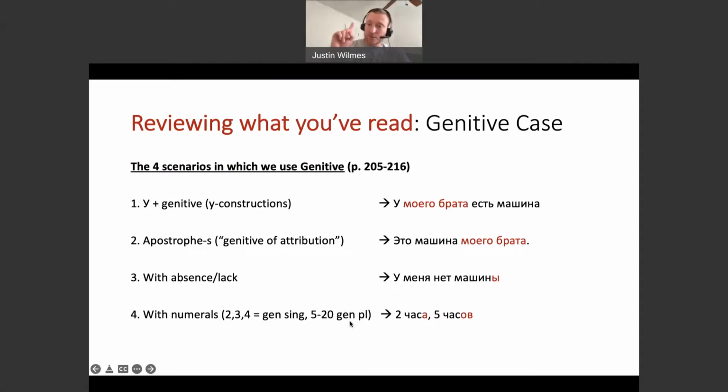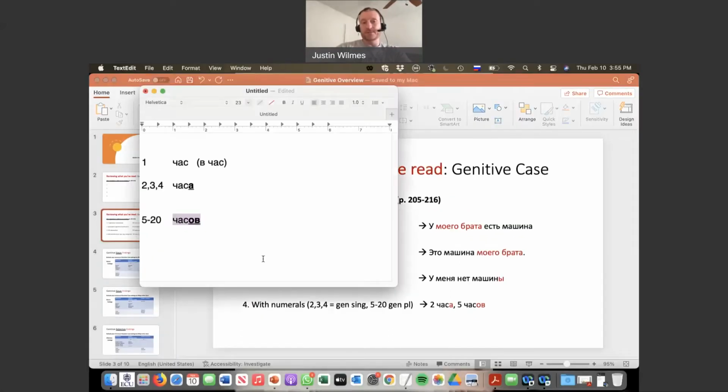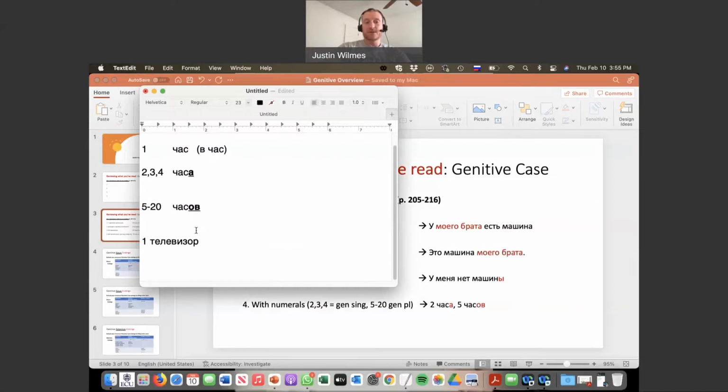If it ends in the number 1, for example, один час, right? Or один телевизор. Or 21 телевизор. It stays телевизор. So it stays in the nominative case. But if you have 2, 3, 4, it's телевизора. It goes into the genitive case.